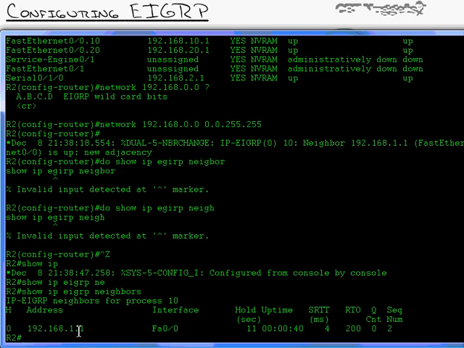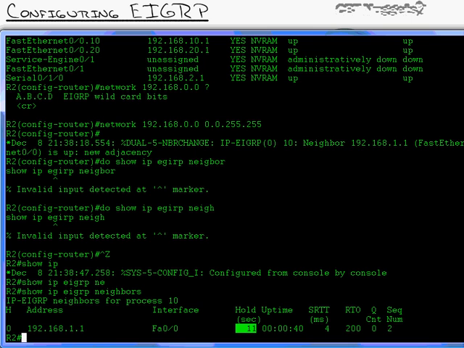We've got the neighbor. We see the address, 192.168.1.1. That's our router 1. I can see the interface I've formed a neighbor on. I can see how long that neighbor's been running. I can see the hold time. Hold time is how long it believes until that neighbor is dead.